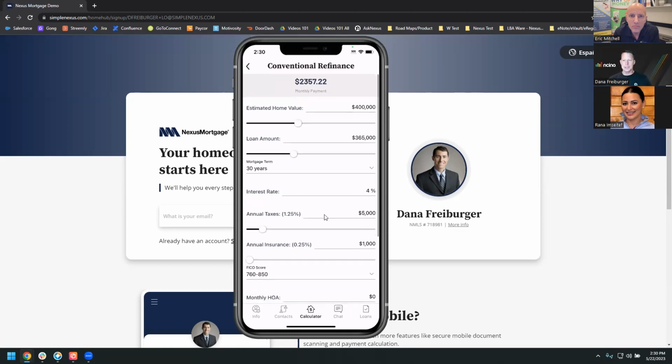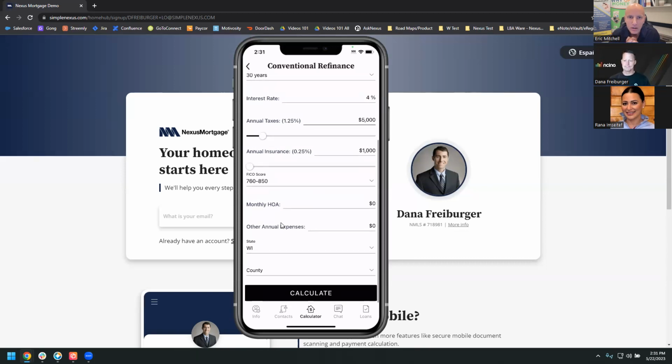So these values that you see are predetermined from the web. When you log in on the web as a loan officer, you can set default home values, loan amounts, tax rates, insurance, FICO scores. So you as a loan officer have full flexibility to set your defaults. And then when your real estate agent or borrower comes out here, if they want to modify it based off a location or whatever the case is, they can. But what I typically recommend as a loan officer is to set your average loan amount and the tax rate in the area that you're lending in. Set that value up so they have to do less moving of the bars. Brilliant. Okay.